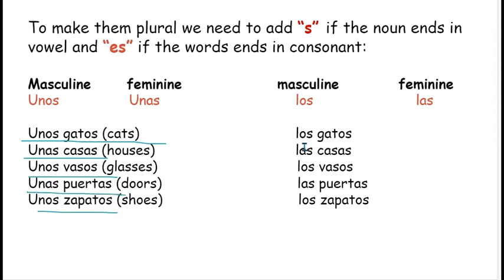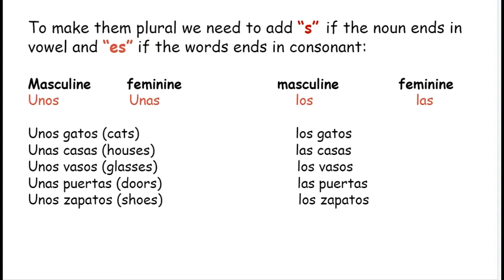Here we have added definite articles. So los gatos, las casas. Casa is a feminine noun, so we have added las in front of it. Las casas. Los vasos. Vaso is a masculine noun which means glasses, so we added los. The glasses. Los vasos. Las puertas. Los zapatos. The shoes.